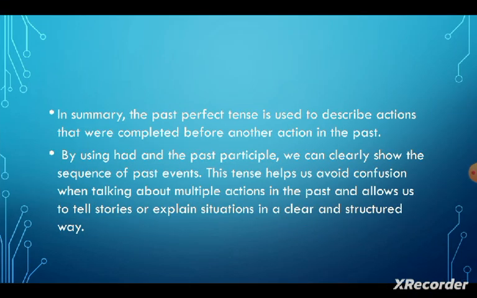In summary, the past perfect tense is used to describe actions that were completed before another action in the past. By using had and the past participle, we can show the sequence of past events. This tense helps us avoid confusion when talking about multiple actions in the past and allows us to tell stories or explain situations in a clear and structured way.